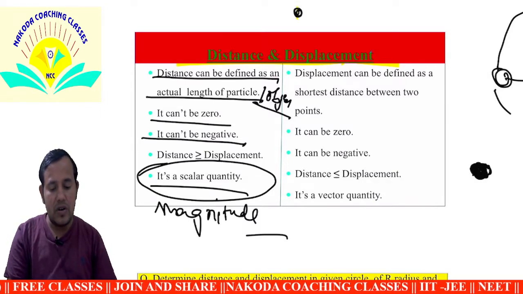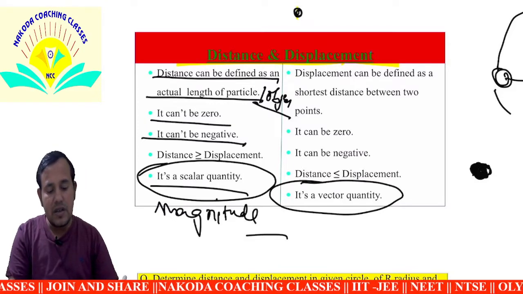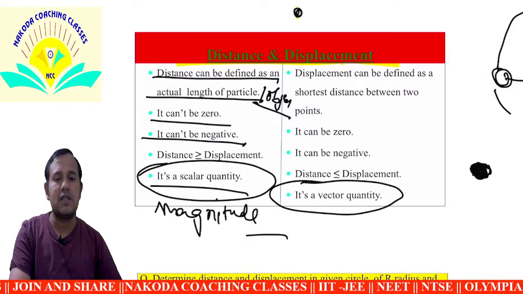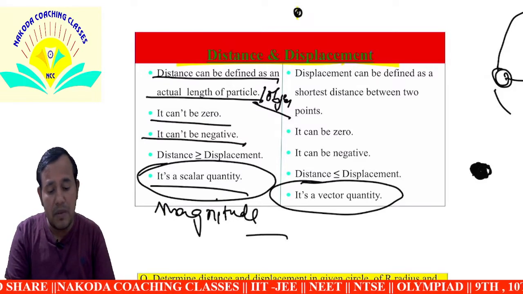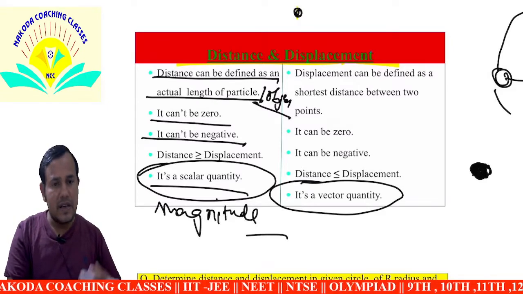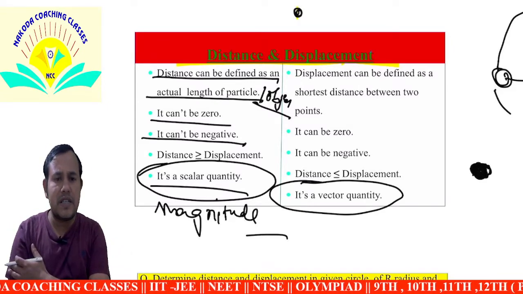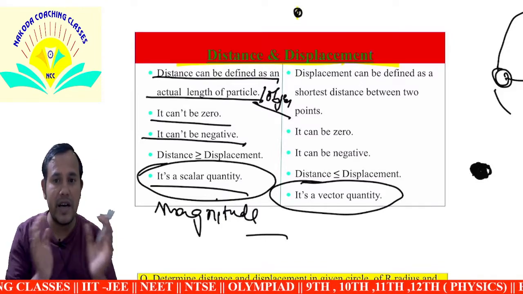Vector quantity has both magnitude as well as direction. This is the terminology of distance, and similar terminology applies to displacement, because both involve comparison. What is displacement? It is related to distance, but defined with direction.